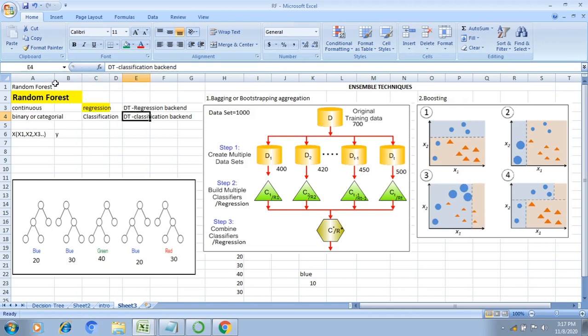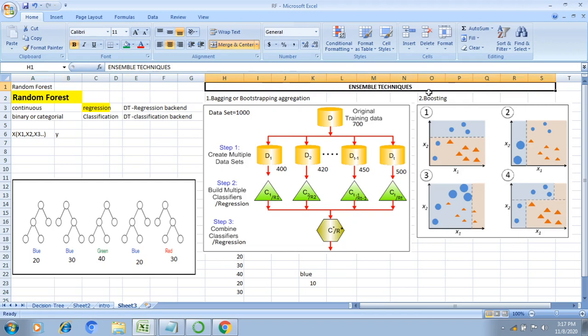Random forest training and prediction mainly use ensemble techniques. Now we'll discuss the ensemble techniques. Ensemble techniques are of two types: bagging, or bootstrapping aggregation, and boosting. Bagging, or bootstrapping aggregation, is a parallel process and boosting is a sequential process.